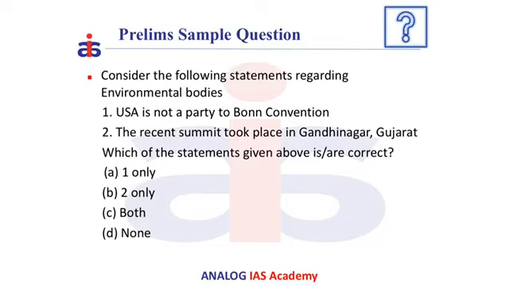Now let us solve this question. Consider the following statements regarding the environmental bodies. USA is not a party to the Bonn Convention. The recent summit of the Bonn Convention took place in Gandhinagar, Gujarat. The correct answer is C, both. USA is not a party to the Bonn Convention or the Convention on Migratory Species, and its recent summit took place in Gandhinagar, that is COP 13.